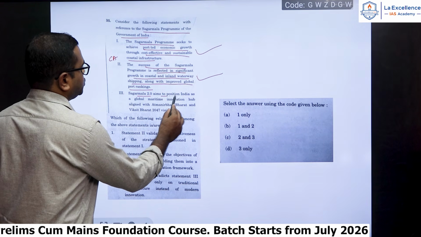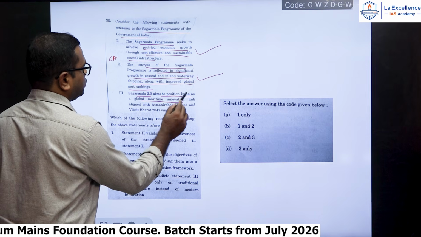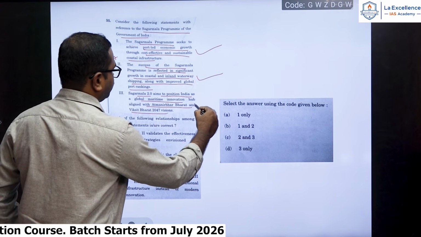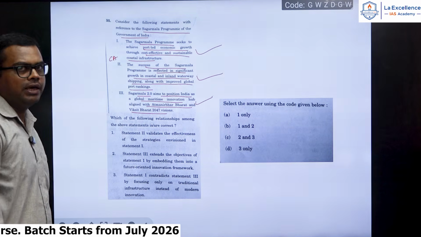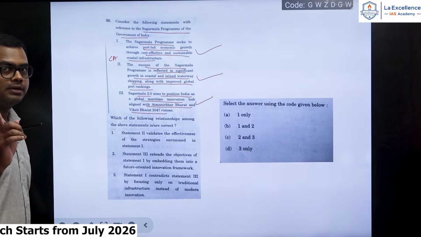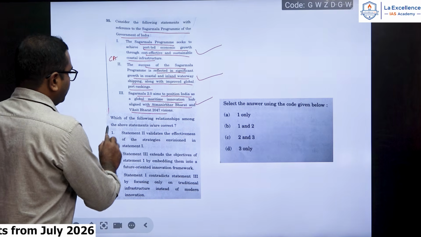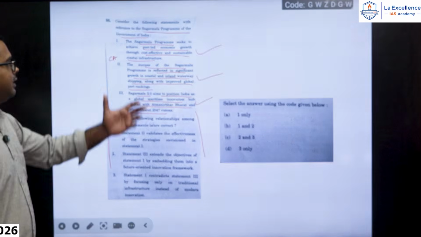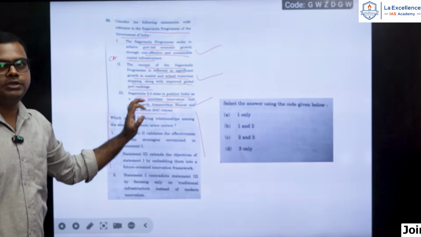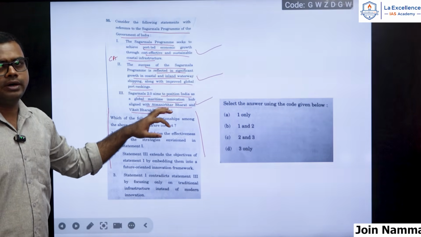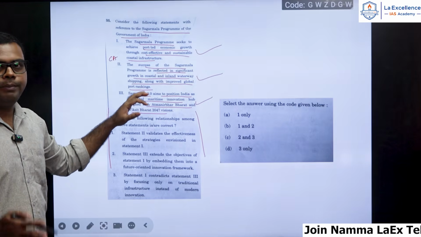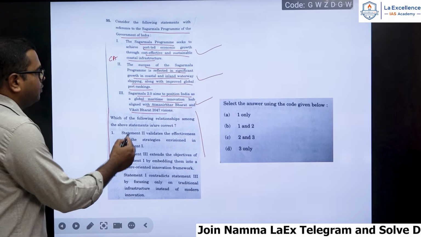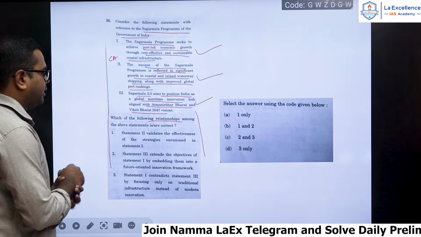Sagarmala 2.0 aims to position India as a global maritime innovation hub aligned with our Atmanirbhar Bharat and Viksit Bharat 2047 visions. Okay, all the 3 statements are correct, but they have introduced a new pattern: which of the following relationships among the above statements are correct. See, they usually used to give 3 statements and ask which of them are correct or how many of the above are correct, but they have made it lengthy by adding another pattern, that is, which of the following relationships are correct.